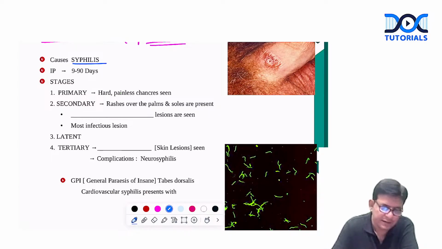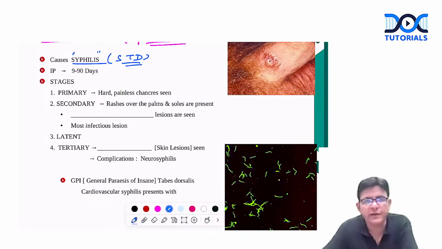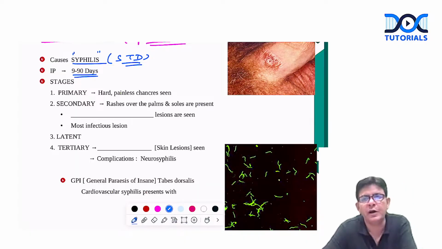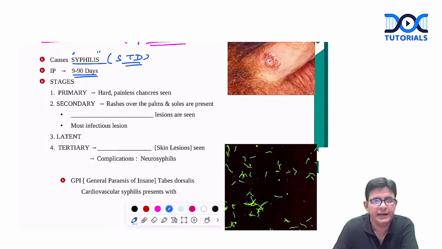It does syphilis, and syphilis is a STD, sexually transmitted disease. Syphilis is what? It's a sexually transmitted disease. Just now we have done, it is having incubation period of how much? 9 to 90 days. 9 to 90 days.